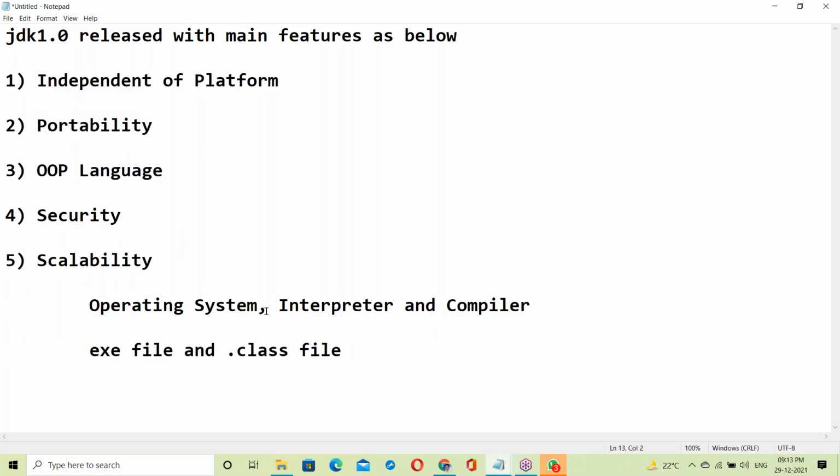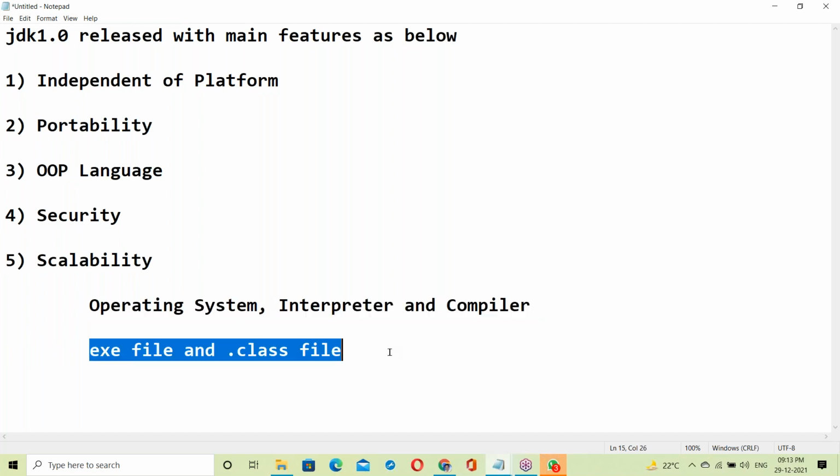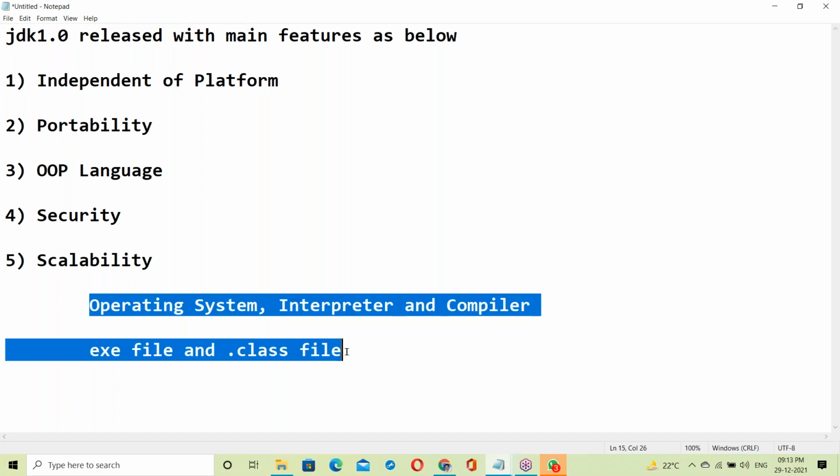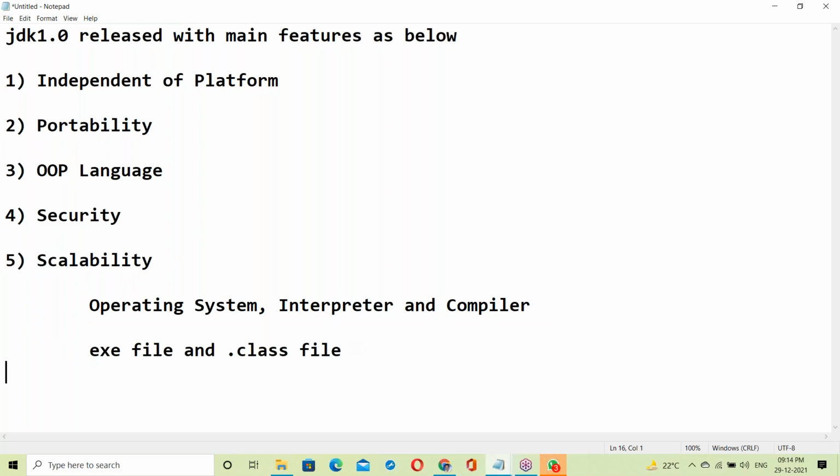First, let us see how the OS works. Next, how an interpreter and compiler work. Next, exe files and .class files, how these work. After that, we'll go to Java features. To understand all these Java features, you need some basics, so I'm starting with basics.